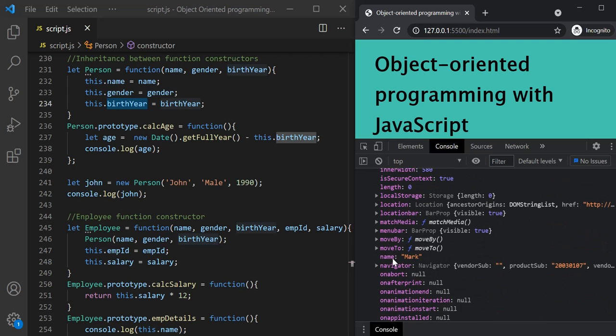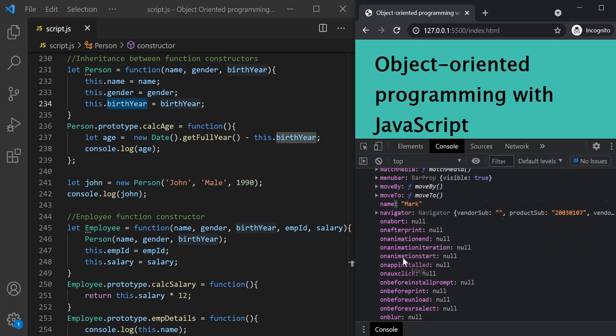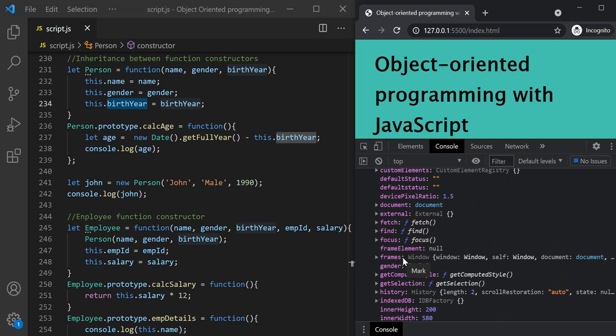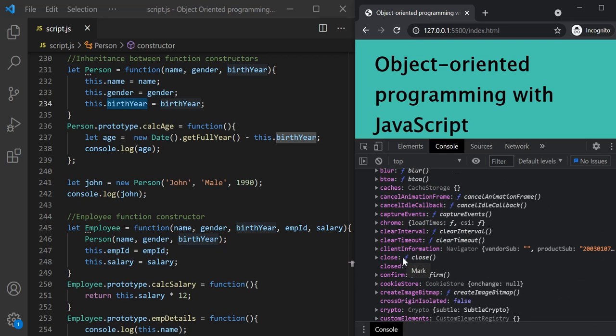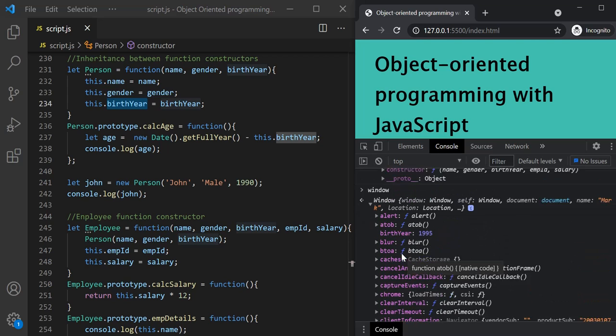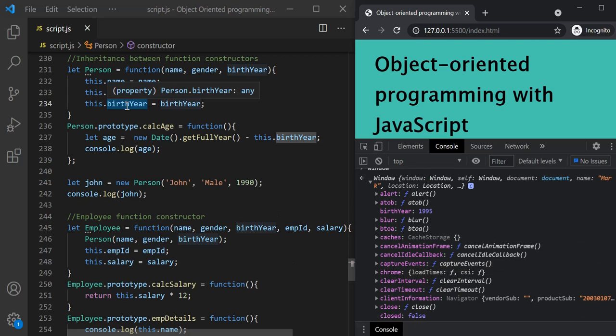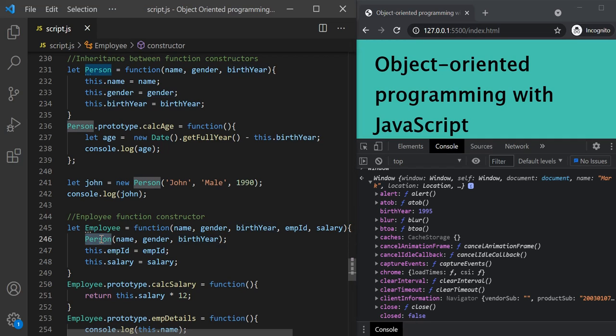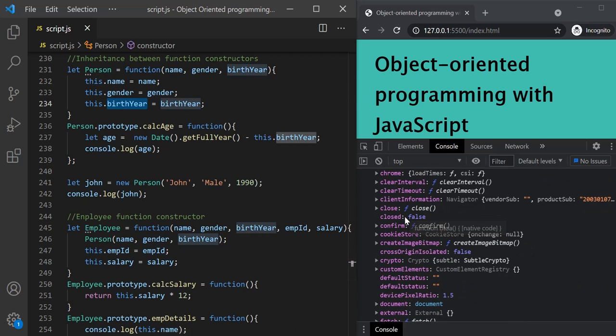Similarly, this name property is set on the window object, and we should also have birth year property somewhere up, but I'm not able to find it. But this birth year property will also get set on the window object, because since we are making a regular function call here, this variable inside that function points to the window object, and that's why these properties are set on the window object.